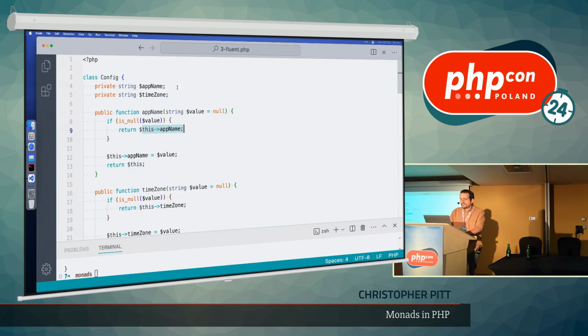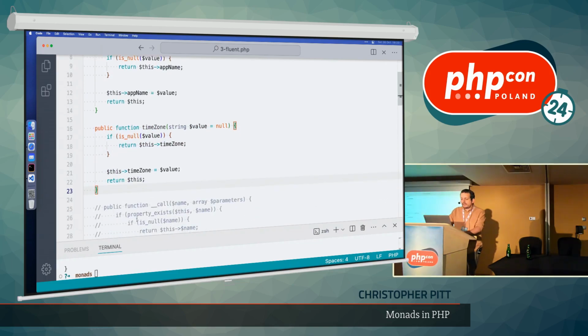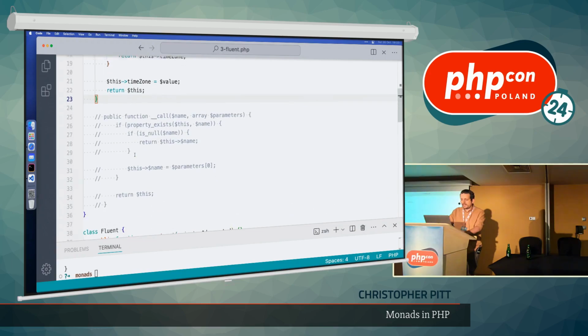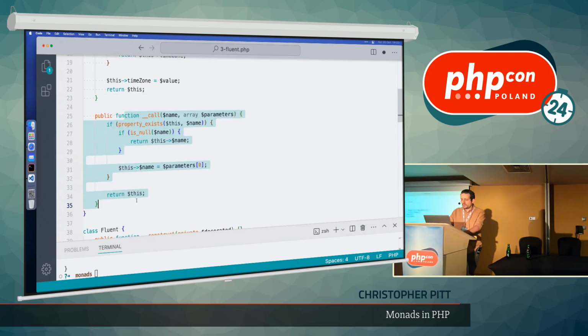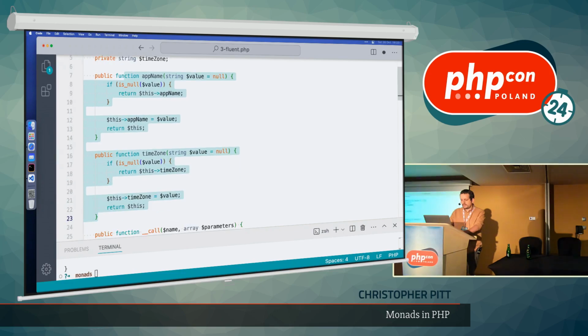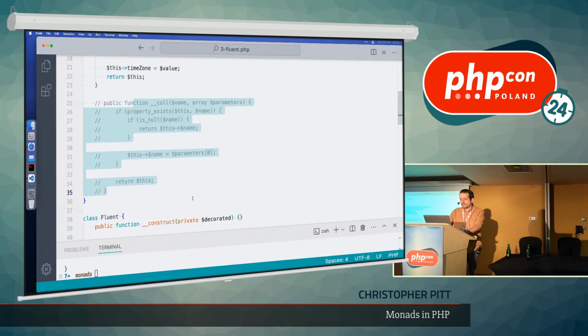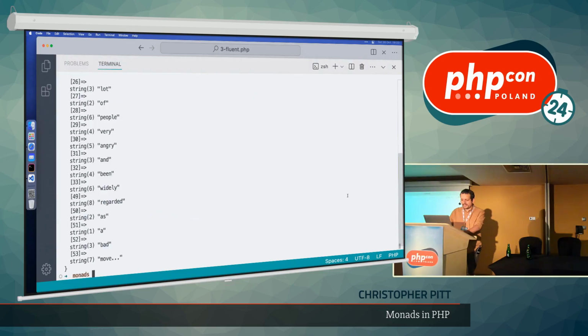But every time I add a new config value, I'm making a property here, and then I'm making a new function underneath here. It just ever expands. I'm not happy about this. I could make a magical __call method, take these out, and then, oh man, you know what? I should actually run this code first so that you can see that it's actually working. I think that would be better.